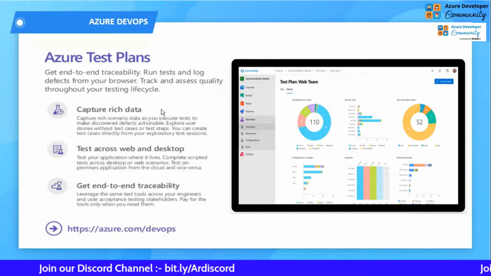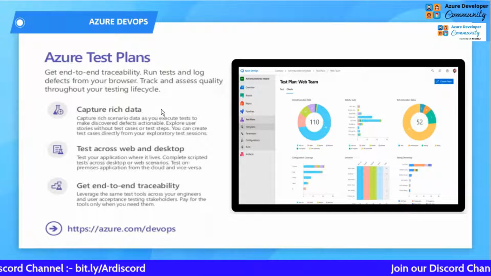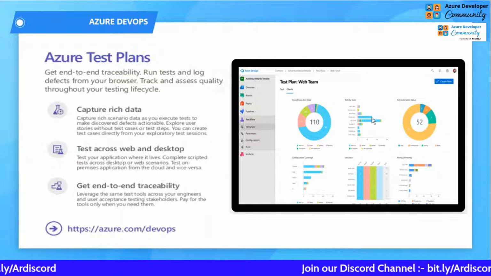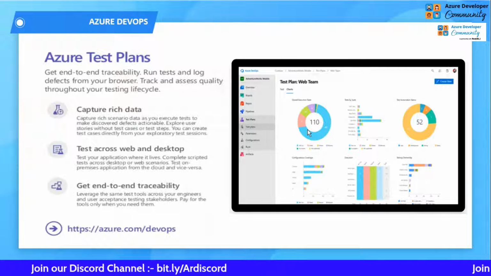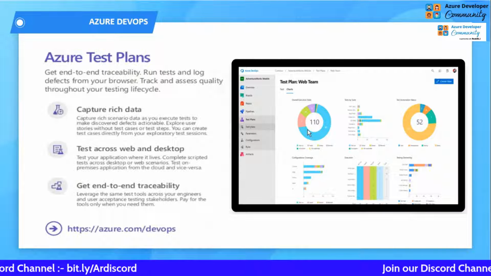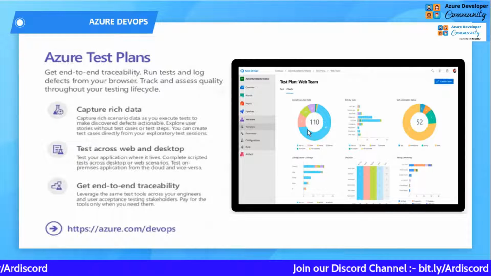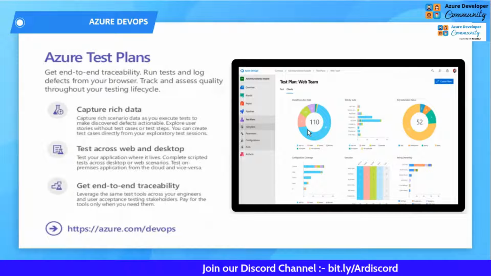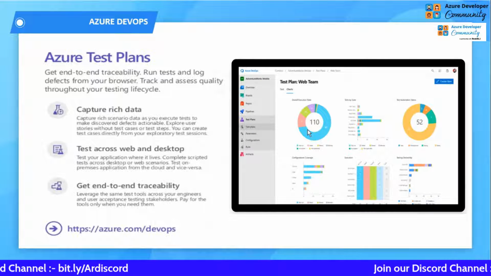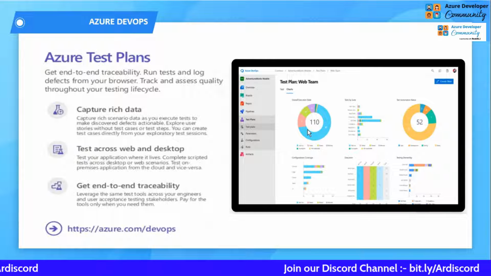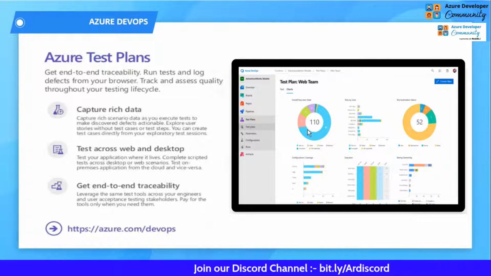Coming to the next, what is Azure Test Plans? As I said, from the graph itself, you can see that it can provide you a lot of insight about your application, what type of application is deployed, and whether the release pipeline succeeded or failed. You can get all this data just by seeing the test plan, the chart and everything. You can predict whether your deployment is going well or not. So you can manage the complete application here only.